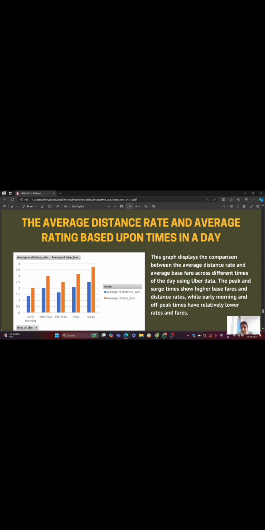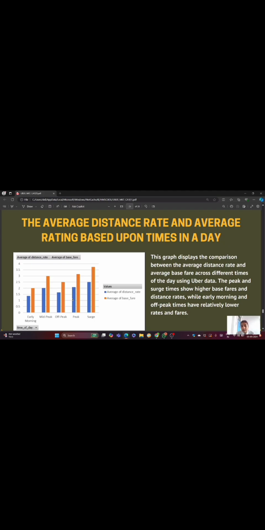So a potential reason for this trend is supply and demand. Uber pricing is designed to balance the supply of drivers with the demand for rides. So when demand is high, supply is limited. Prices increase to encourage more drivers to become available.